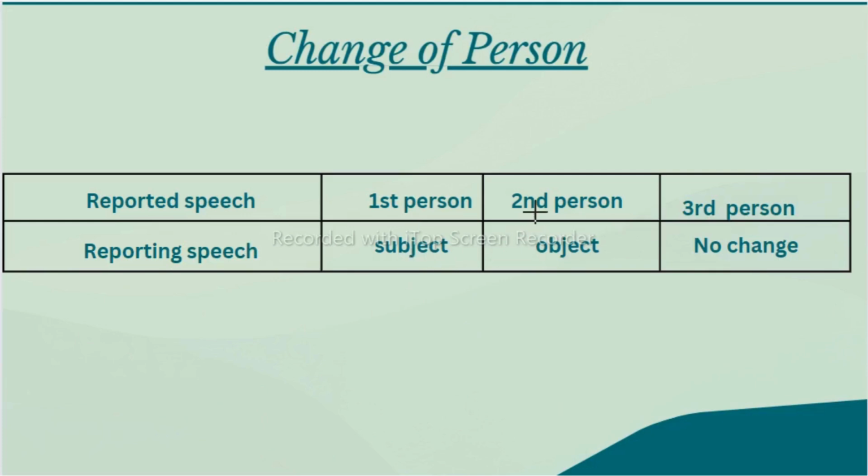Next, if in the reported speech you find second person after inverted commas, you should see the object of the reporting speech, and based on that you need to change it. I will show you with examples. Then after inverted commas, if you find third person, then no changes will be there.